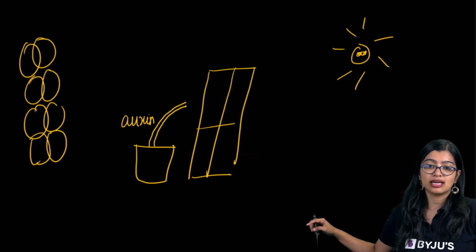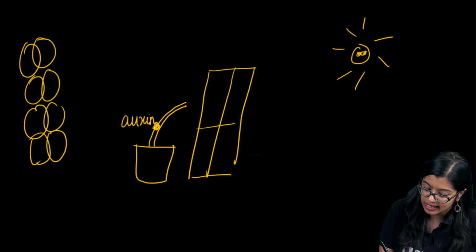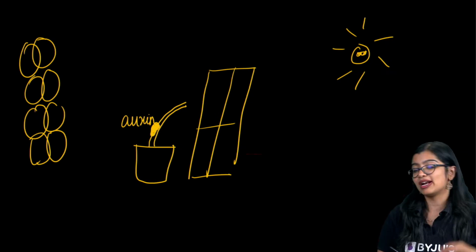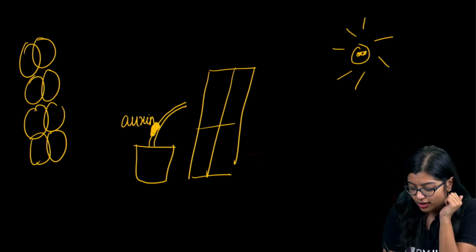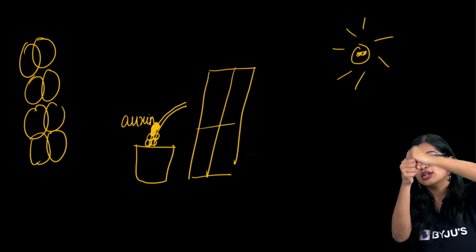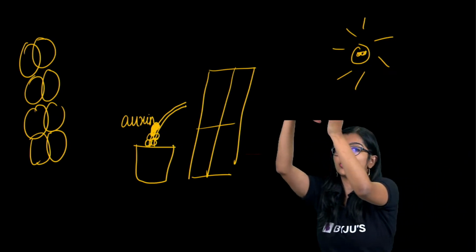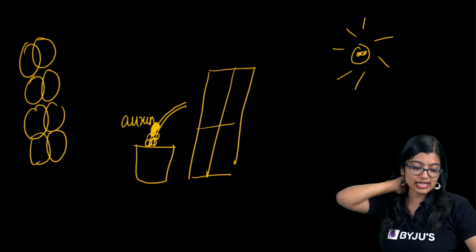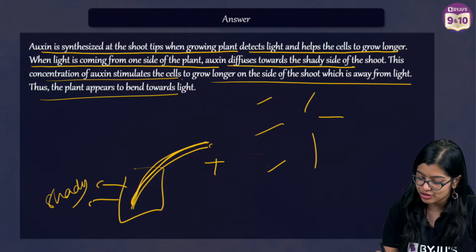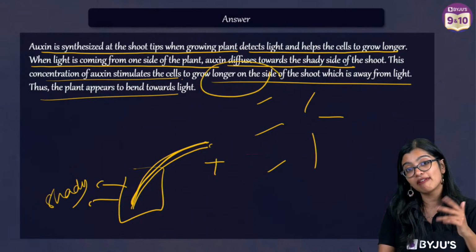Now at the same time, the auxin that is there will start getting accumulated on the opposite side. When auxin gets accumulated in the shady region, we see that the cells will start growing here. So it's like they're stacking from below, and as a result, the plant grows in this manner. That's what they mean here. This concentration of auxin makes the cells grow on the longer side of the shoot, which is away from the light. So growth technically is not happening in the manner where one after the other it is growing here.